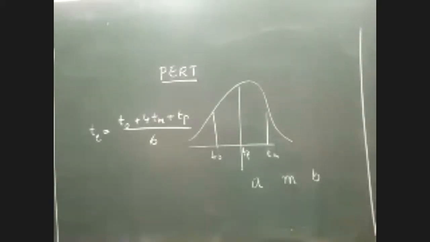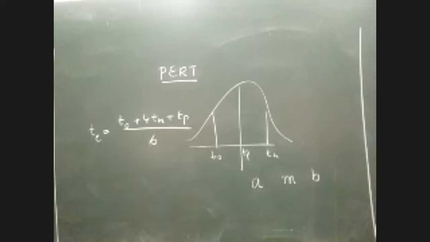Okay. Yeah. So that means in any question, if three different durations are given to you, then without any hesitation you can come to the conclusion that it is a PERT problem. You should know that. In any network problem, if they give you three different durations, then it is a PERT problem. Since they have given three different values here, it's a PERT problem.